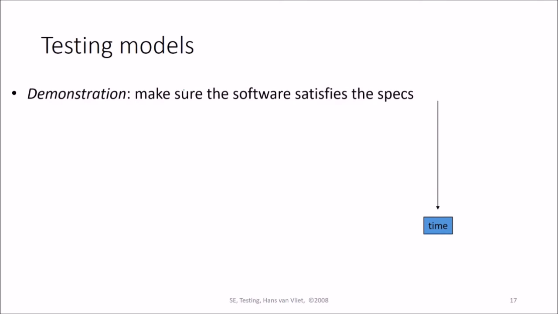So what about the testing model? Demonstration: we make sure that the software satisfies the specification. Destruction: we try to make the software fail at any cost.